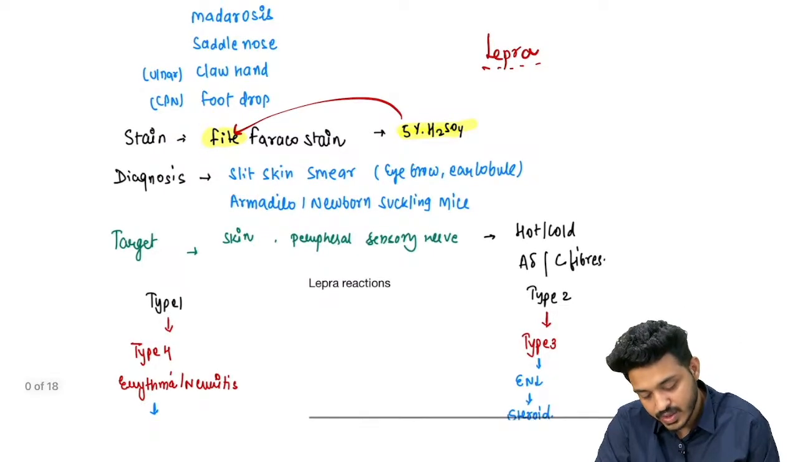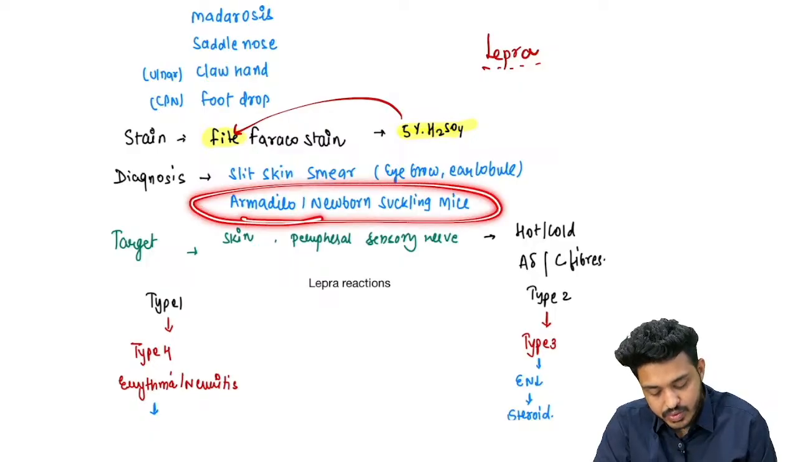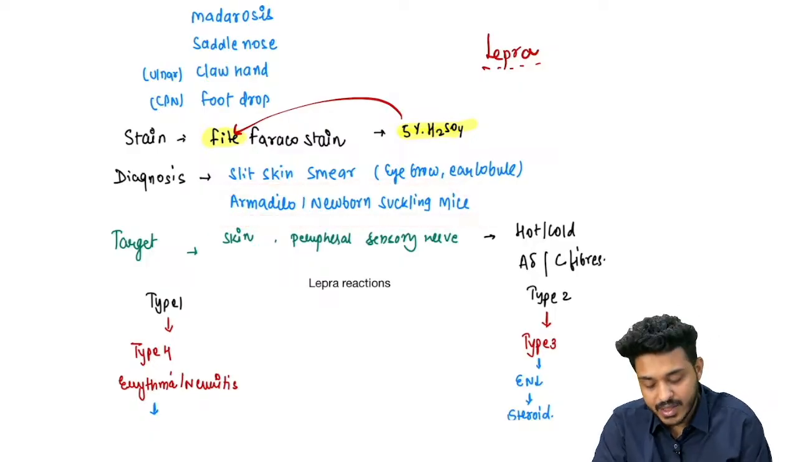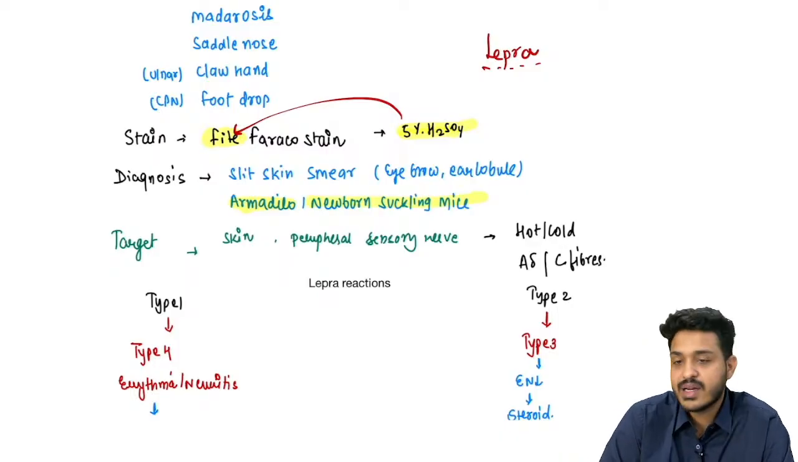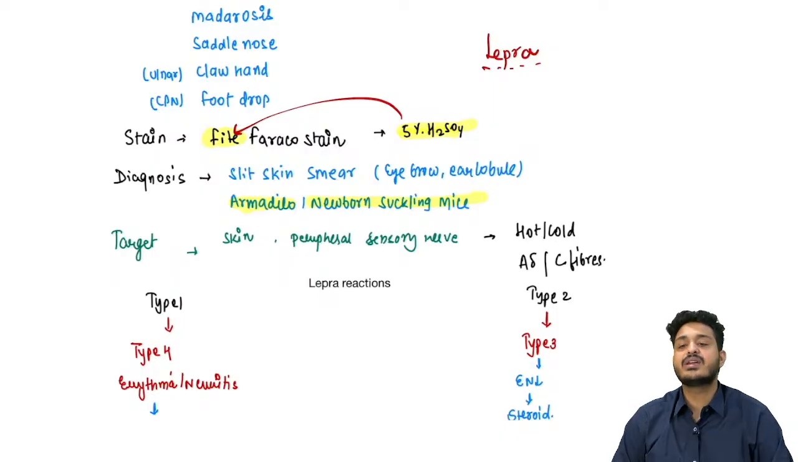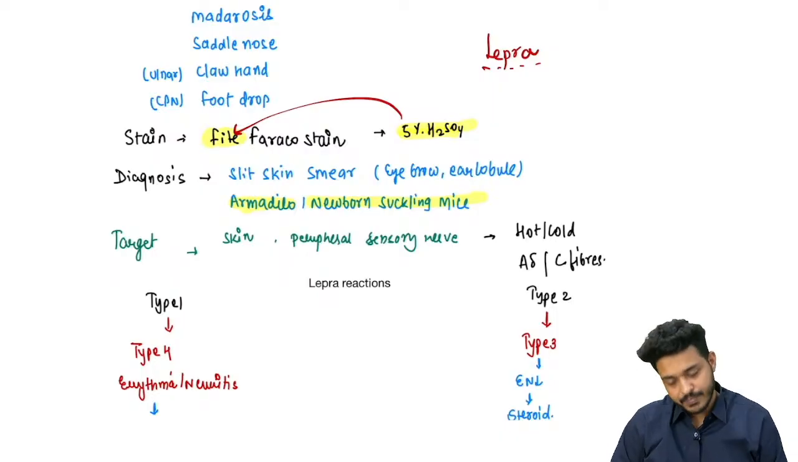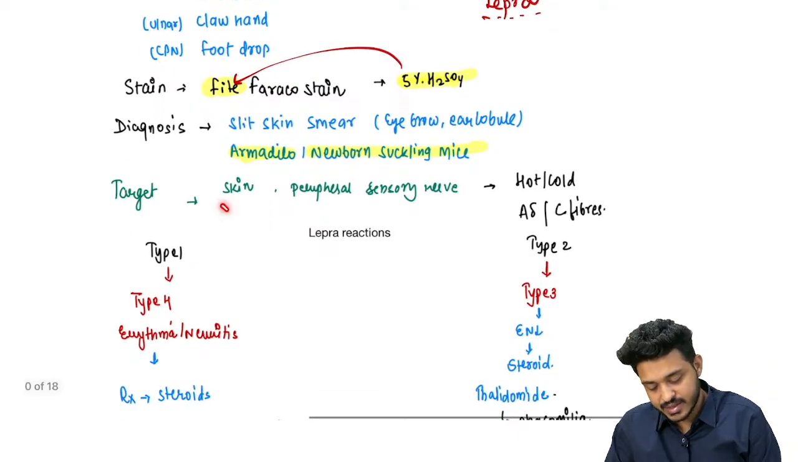And we are going to put it under the microscope for identification. And how are you going to grow it? In the 9-banded armadillo. But this armadillo is not easily available in India, right? So we are going to use some jugaad. What is the jugaad we are using? Newborn suckling mice we are going to use for the diagnosis, or for the culture of this particular thing, right?